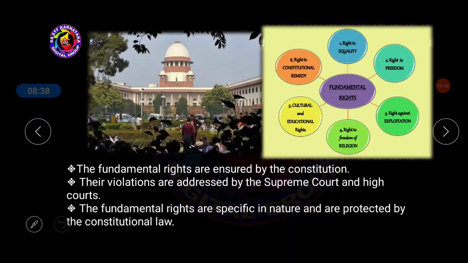Next one, the fundamental rights are specific in nature and these are protected by the constitutional laws. These are specific, meaning it has been specified. There are only 6 fundamental rights. Specifically it has been mentioned. But in the case of human rights, these are not specifically mentioned, so they may go on changing. And these fundamental rights are protected by the constitutional laws.